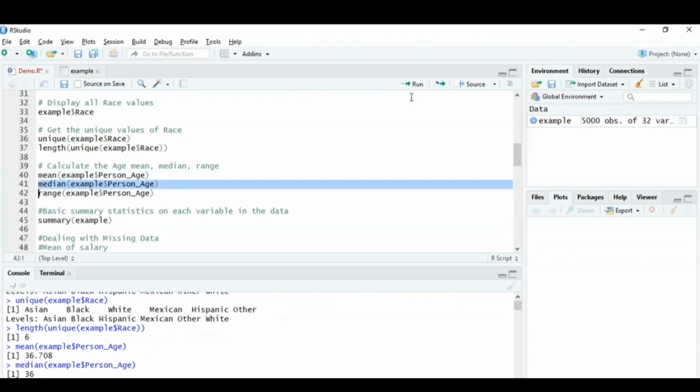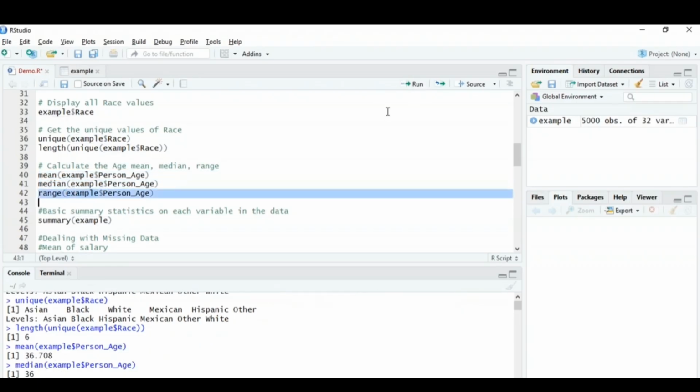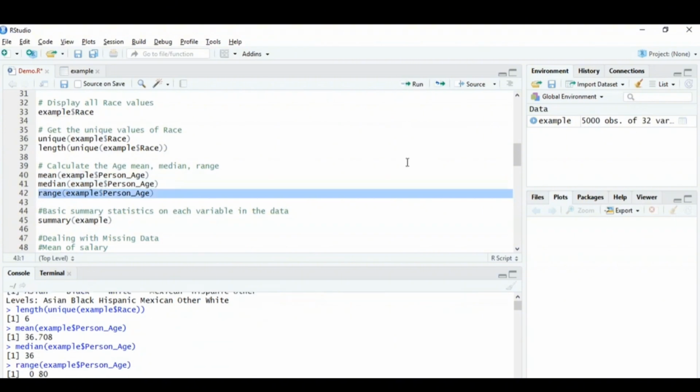Similarly, you can calculate the median. Median is also 36, and the range is basically from 0 to 80. So that's how, guys, you can use descriptive statistics in R to find out the mean, median, and range.